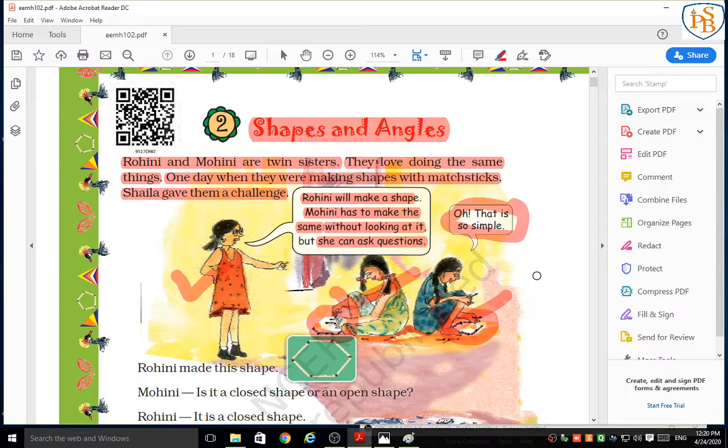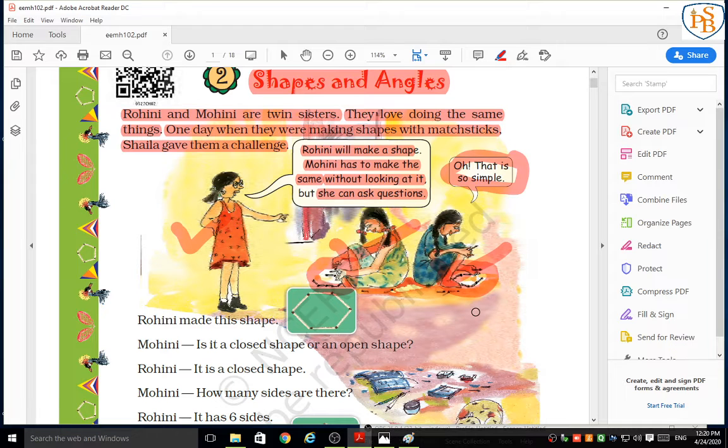After that Mohini said, oh, that is so simple. Mohini doesn't have any problem. She said, okay, no problem. We will make the same shape. They start making shapes. After that, Rohini made this shape.